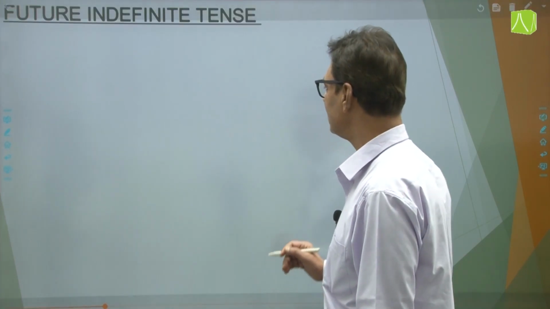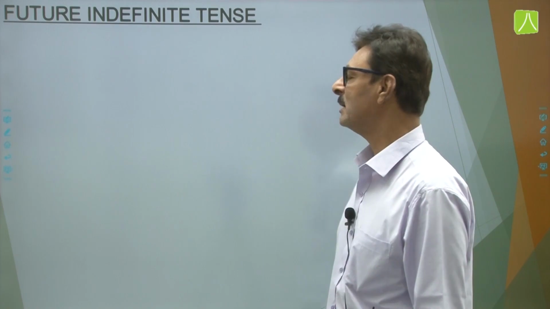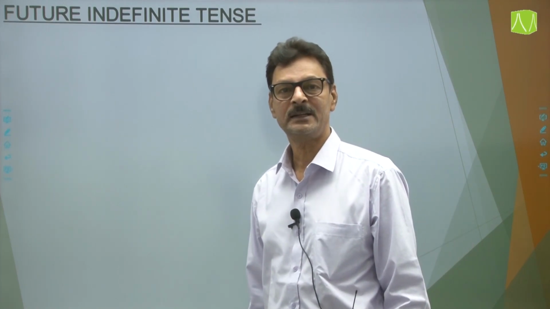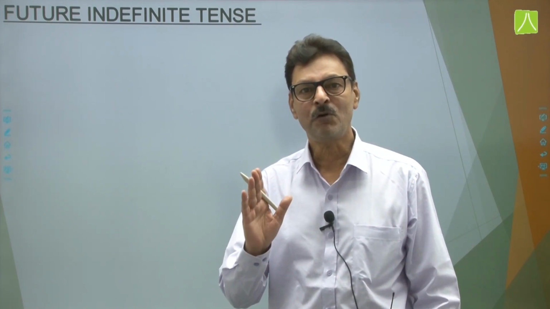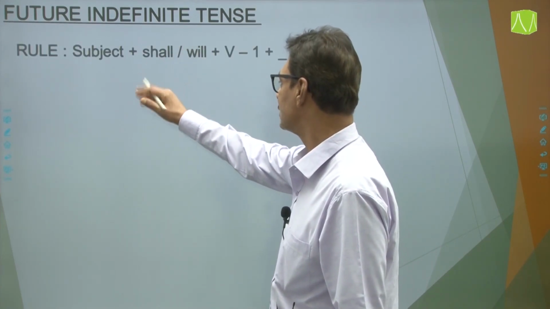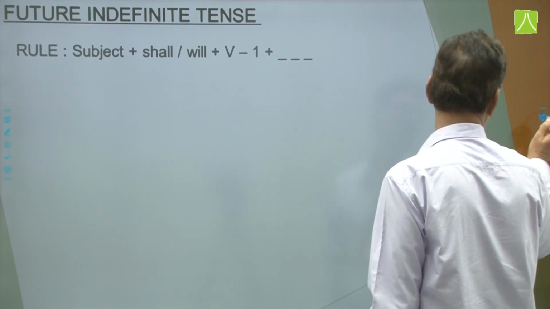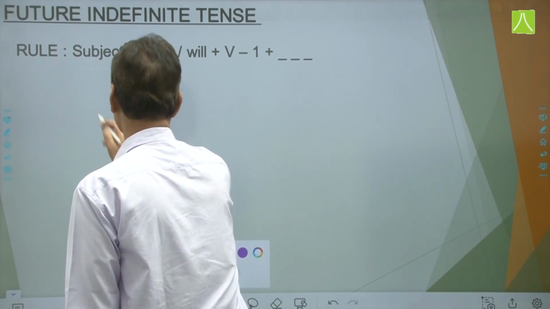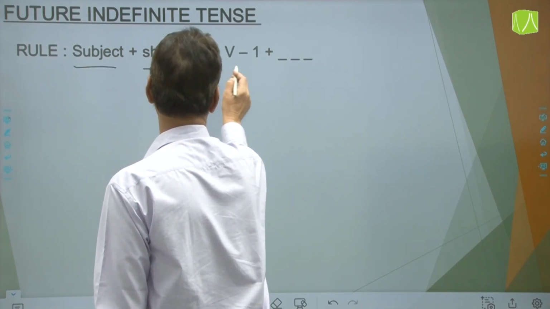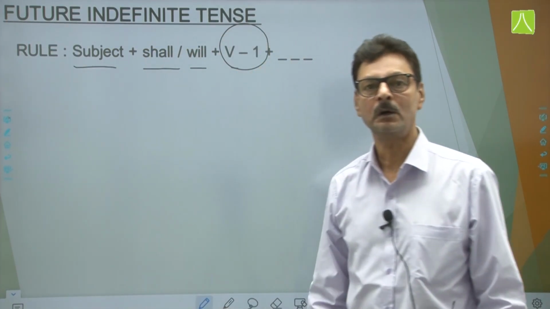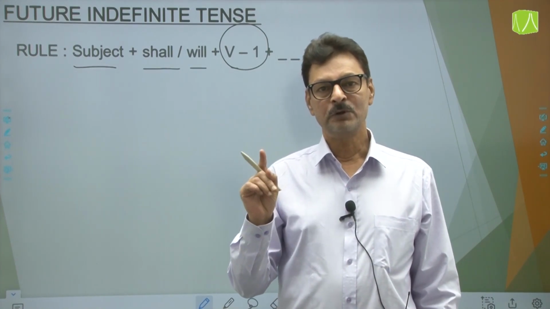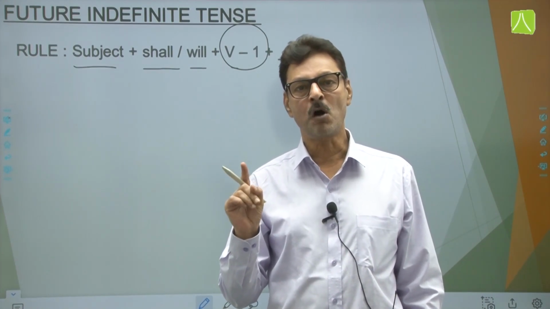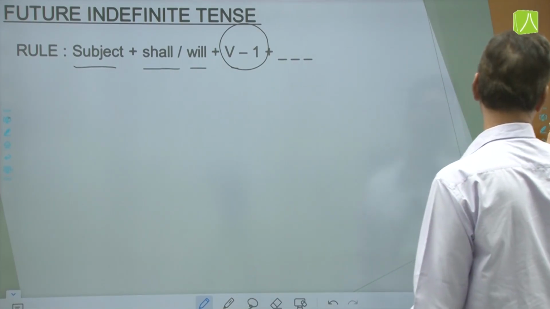अब चलते हैं for the rules, the uses of the future tense. So friends, first the future simple or the future indefinite tense. The construction, इसका formation क्या है? The construction is subject plus the helping verb shall or will plus the first form of the verb. Future simple always takes the first form of the verb. इस चीज को ध्यान में रखना.